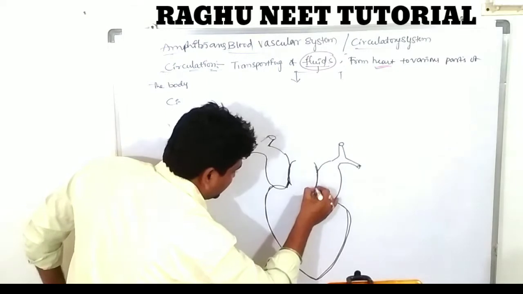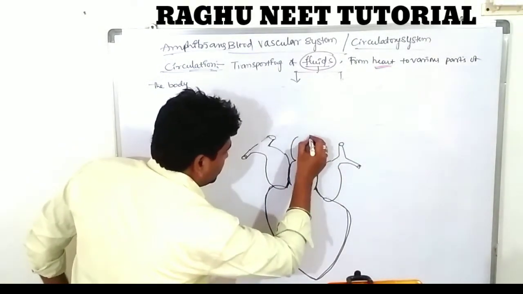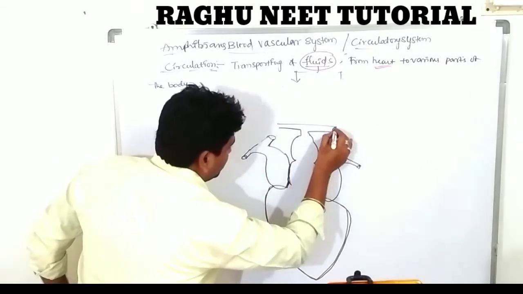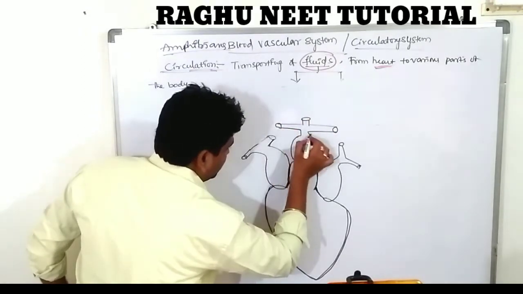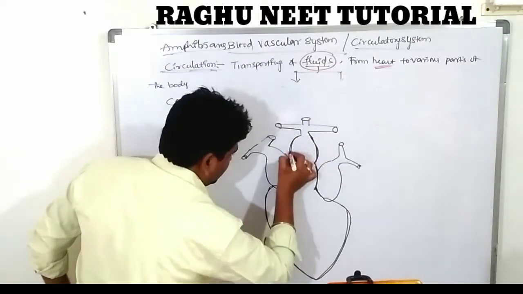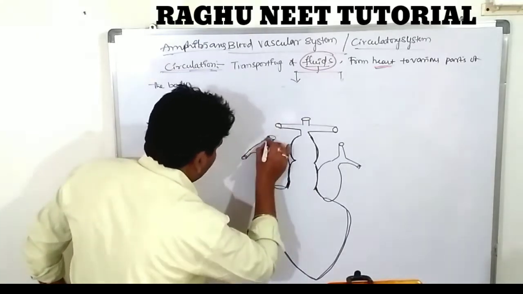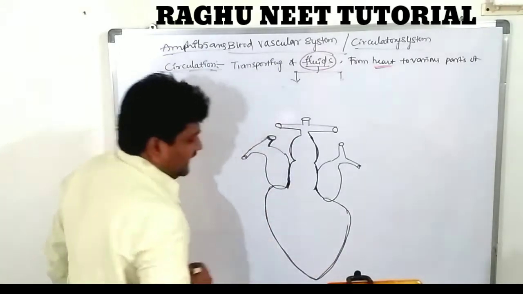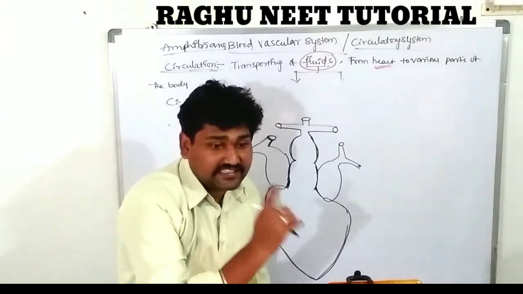These are the associated chambers. So there is a three-chambered heart. How many chambers? Three chambers: two auricles and one ventricle.